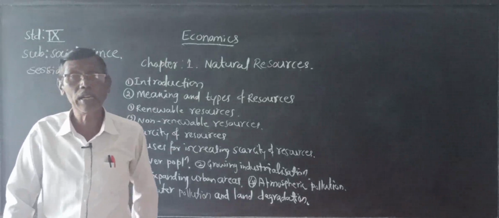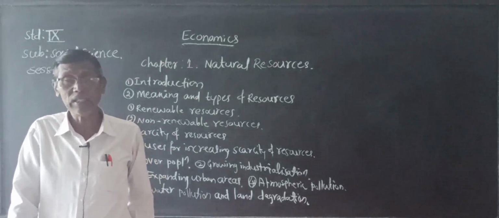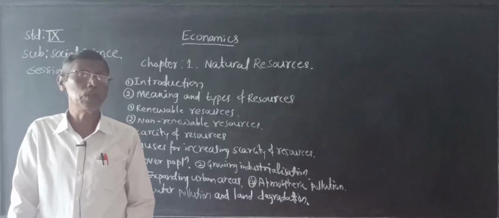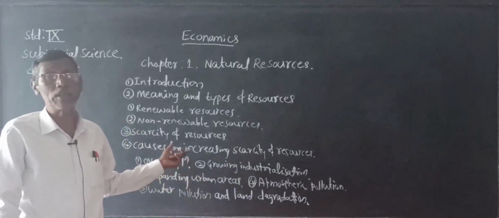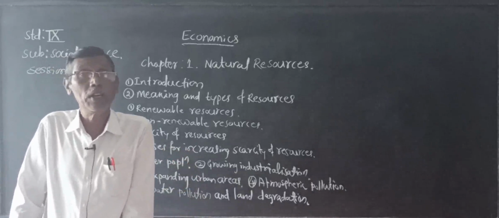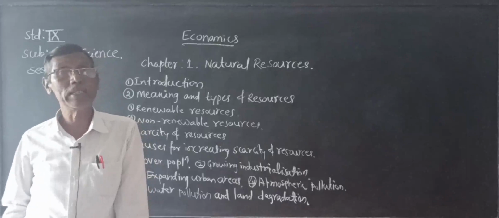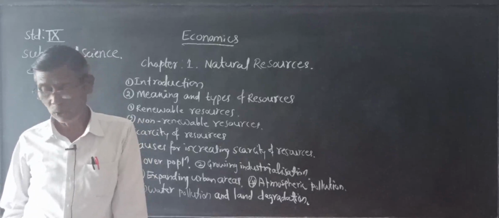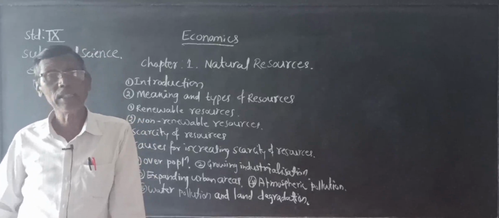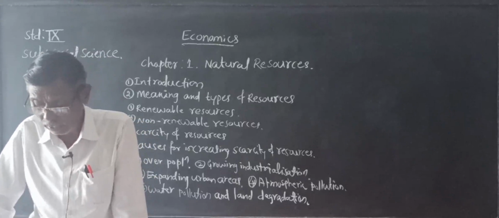They are also called non-exhaustible resources. They will not get exhausted, because nature itself replenishes these resources.